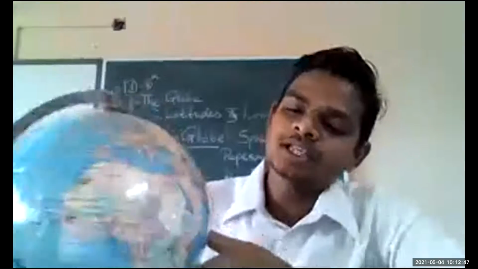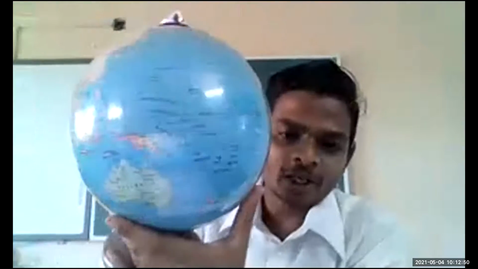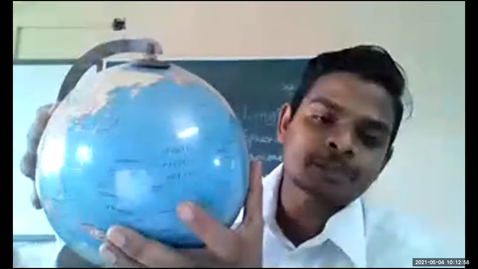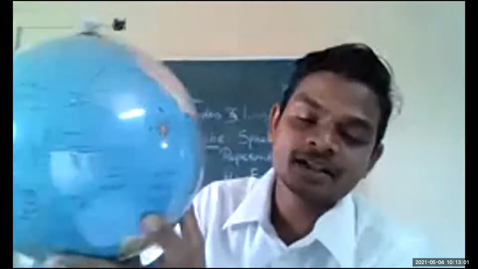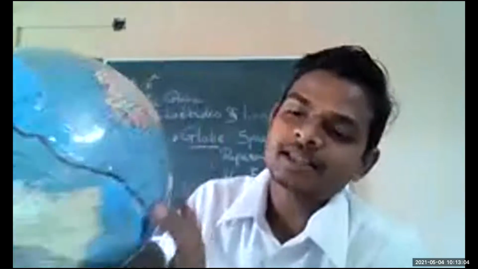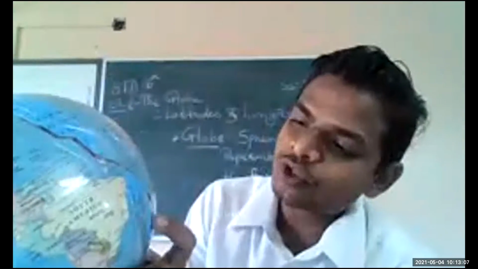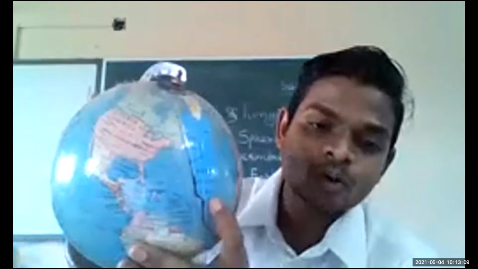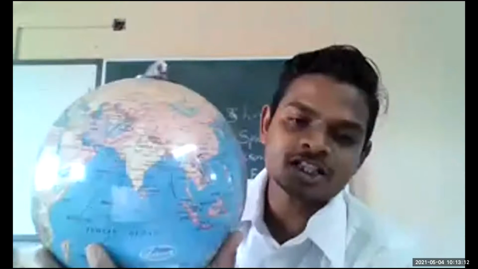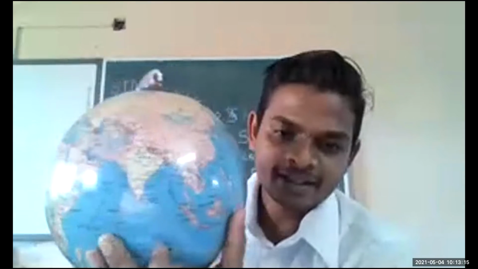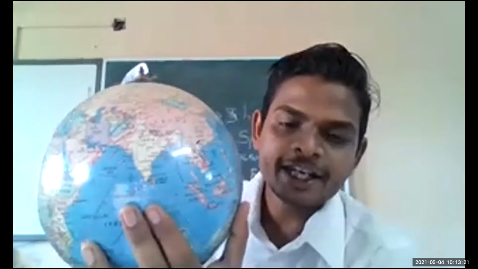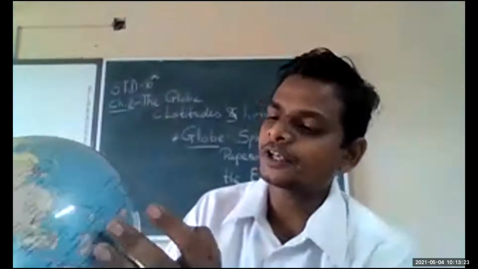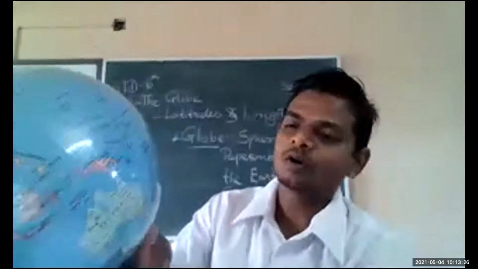Then continents, oceans. See, the most of the blue part that you are able to see here, most of the cover, that blue part, is the ocean. Seas are here. Which seas? This is the North Pacific Ocean, South Pacific Ocean, South Atlantic Ocean, then North Atlantic Ocean, then Indian Ocean, just below our country. This is India, and just below it is the Indian Ocean. Then North Pacific Ocean. You can see all that.